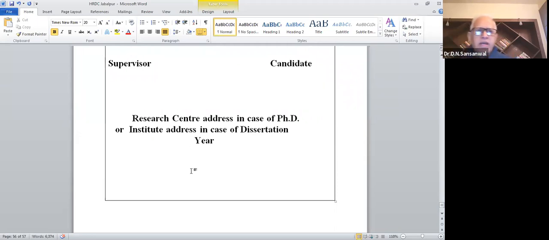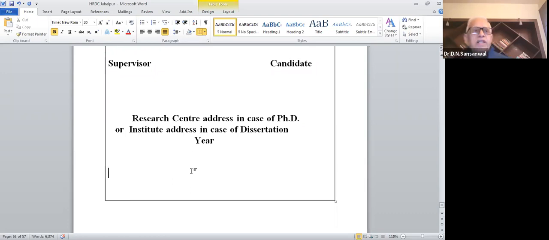I repeat, in case of a PhD thesis, you have to take the signature of the head of the department, and then the head of the department will forward it to the dean. Then you have to take the signature of the dean and then it will be submitted to the university.